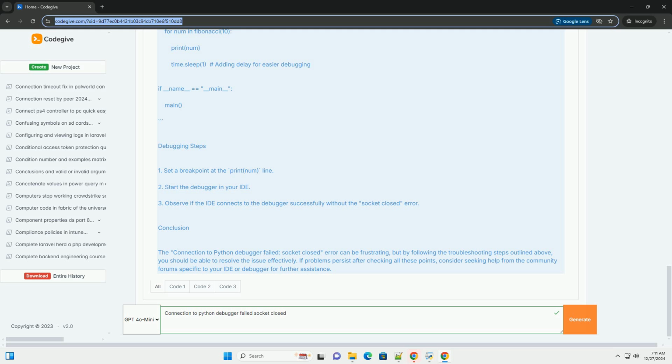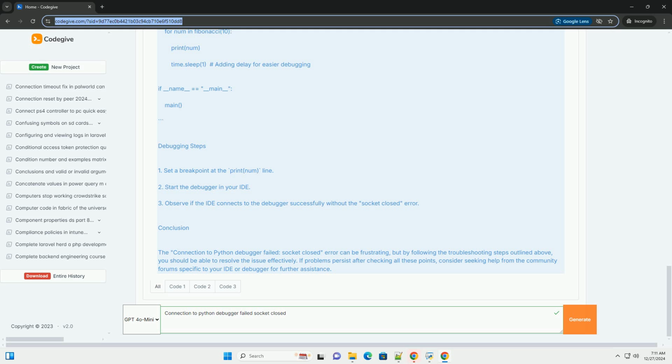3. Update IDE and Python. Make sure you are using the latest version of your IDE and Python. Sometimes, updating resolves compatibility issues. 4. Run the IDE as administrator. On Windows, try running the IDE as an administrator to see if it resolves any permission-related issues.